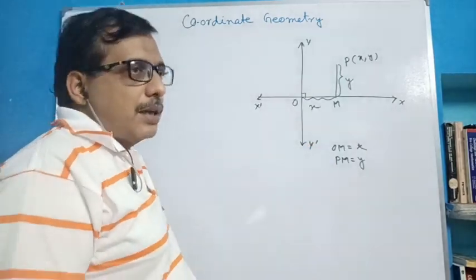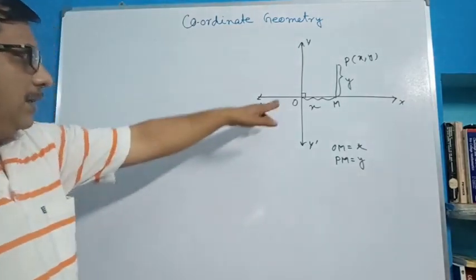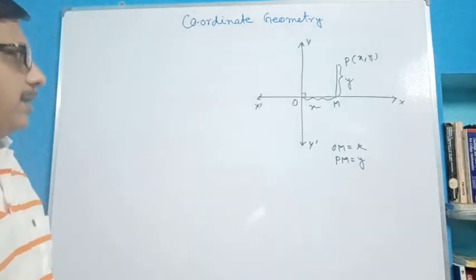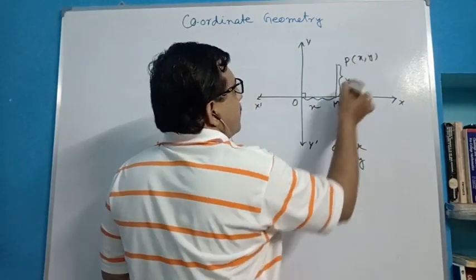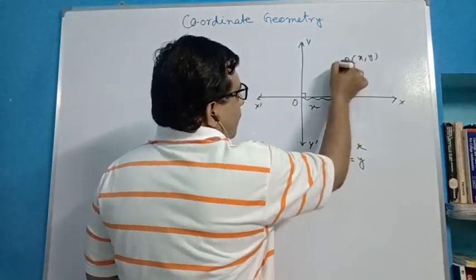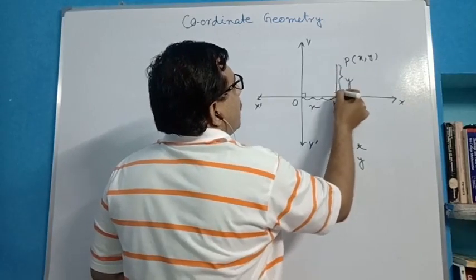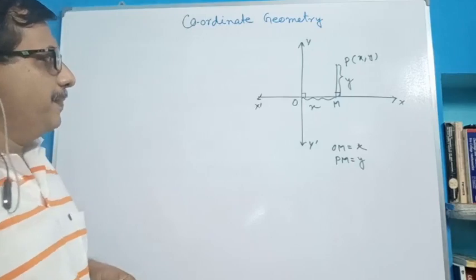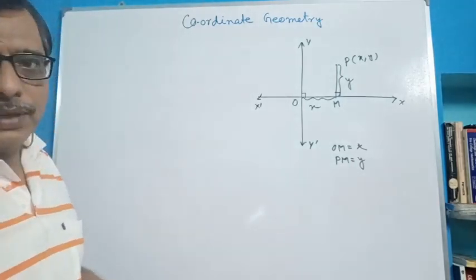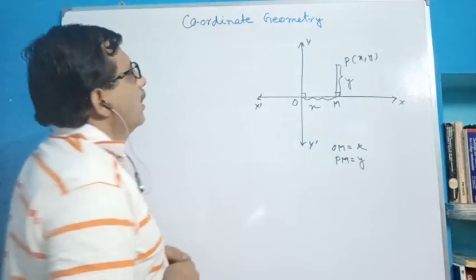This is the rectangular Cartesian coordinate system if the lines are perpendicular to each other. Then P(x, y) is any point on the plane. If we draw a perpendicular PM on the x-axis, then OM is equal to x and PM is equal to y.